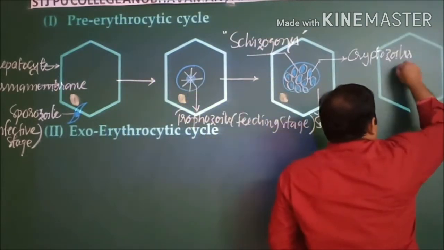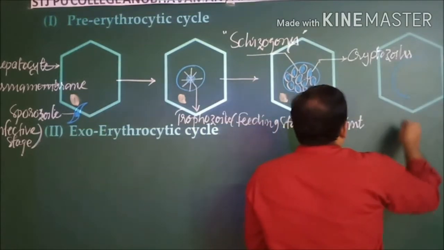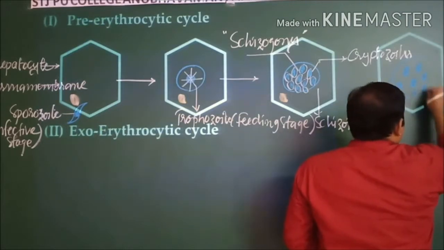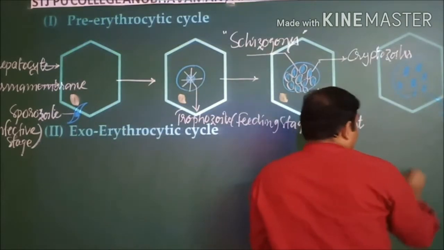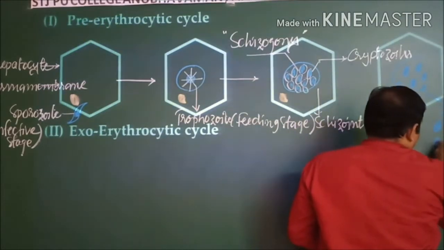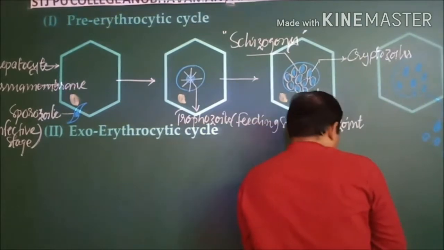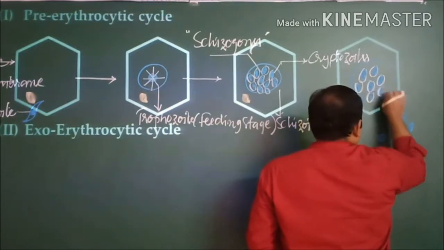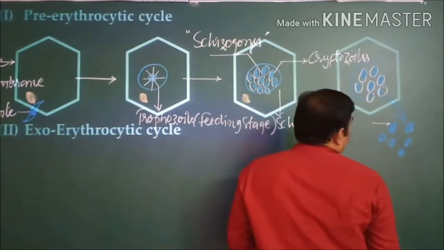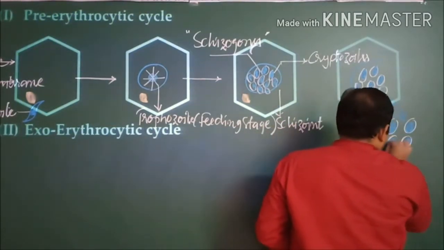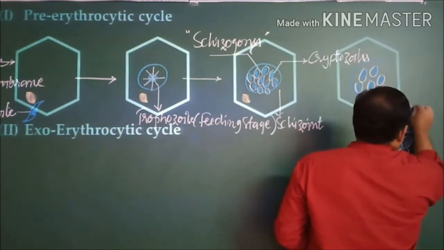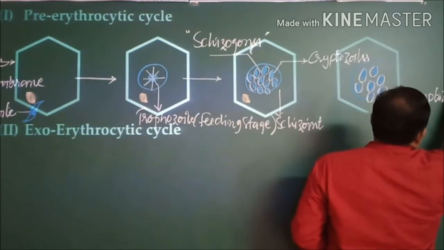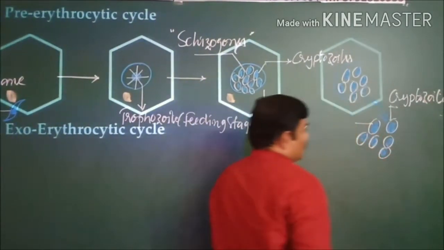Whatever cryptozoites are present are released out, and these are known as cryptozoites.